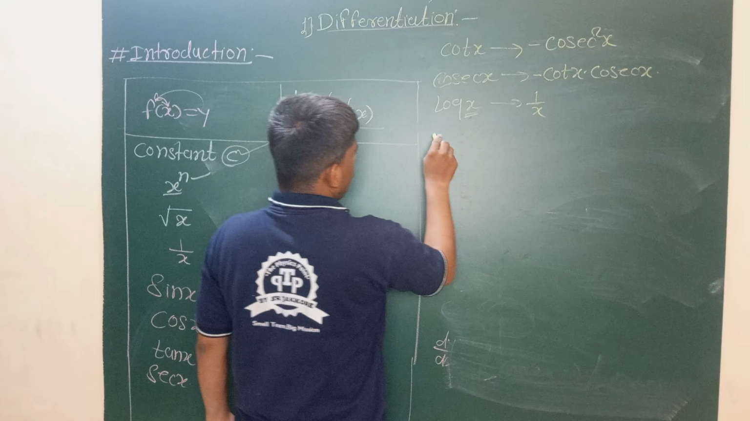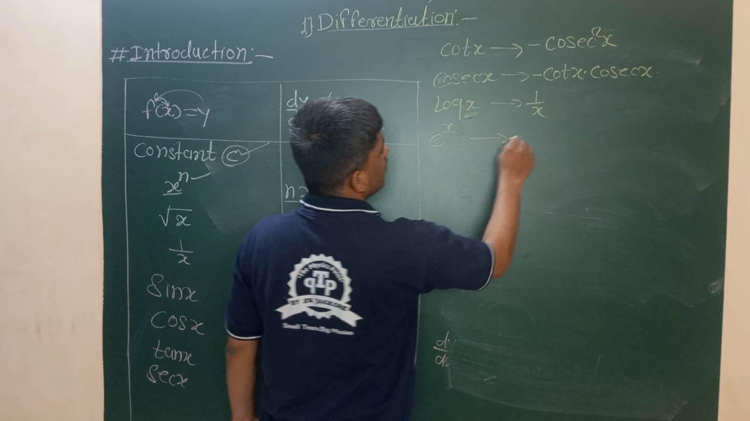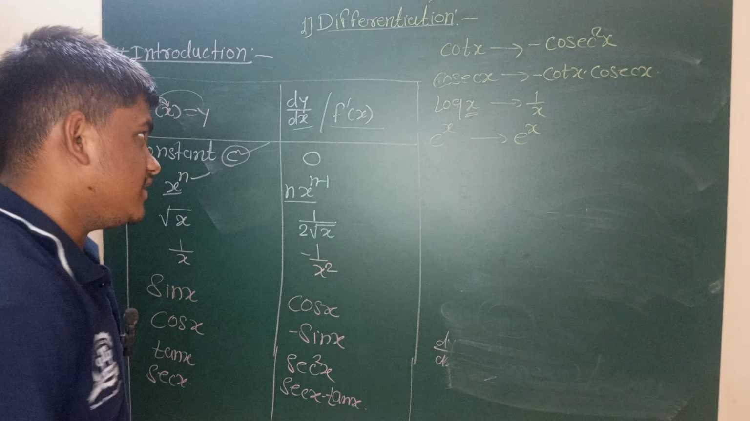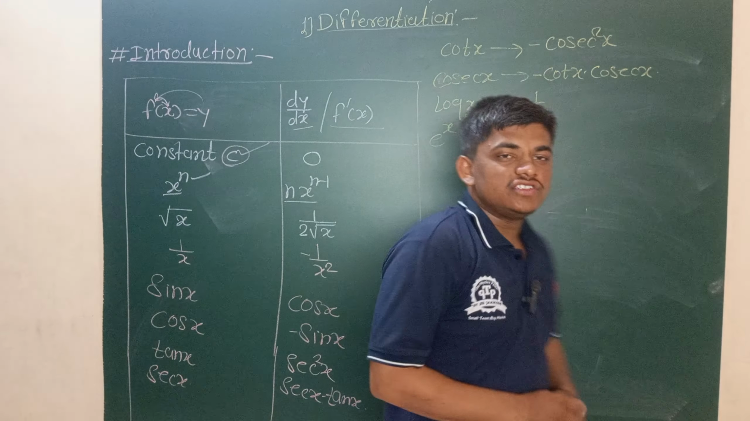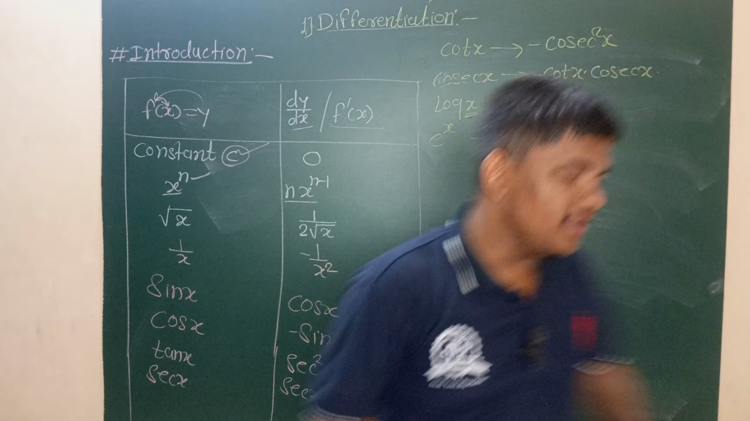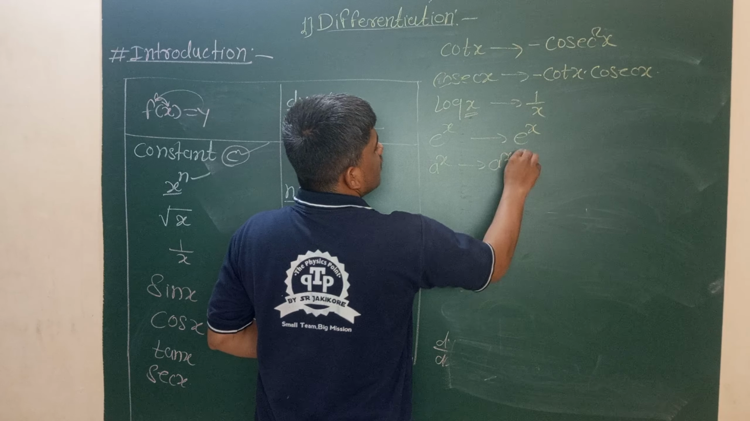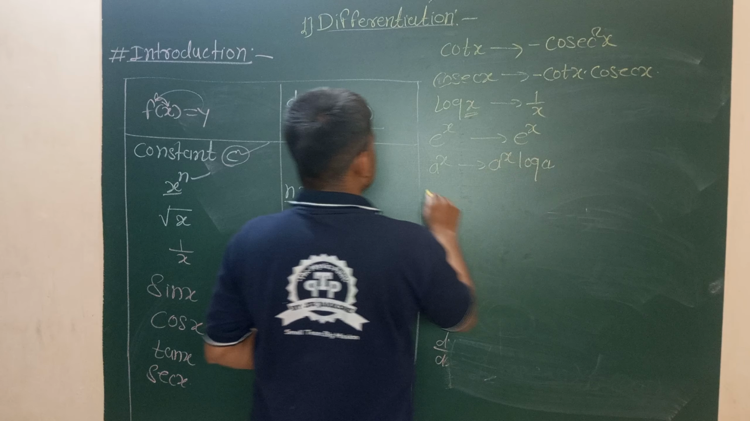Then what is the differentiation of the exponential function? It does not change. e raised to x differentiates to e raised to x. The derivative of the exponential function does not change, it remains the same. And the derivative of a raised to x is equal to a raised to x into log of a. Here are some important formulas.